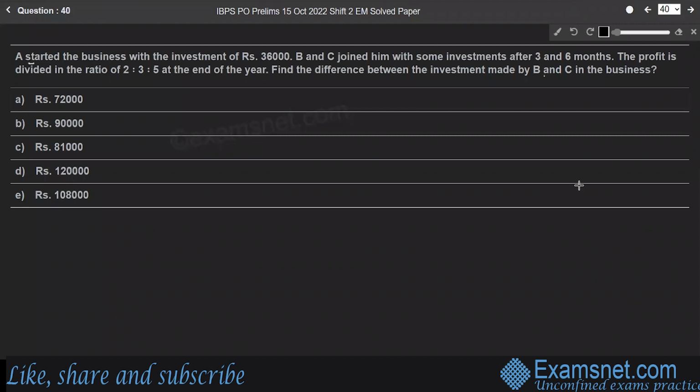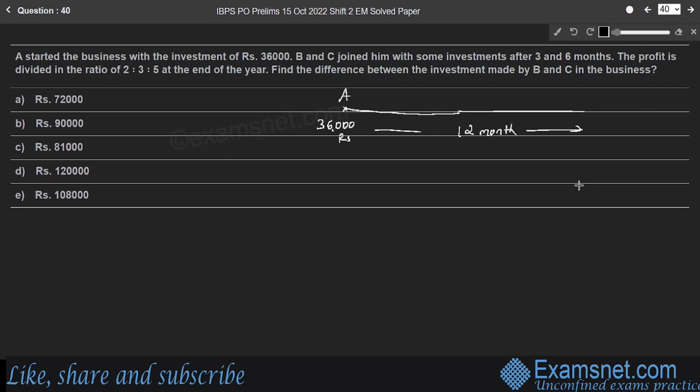Question 40. A started the business with the investment of 36,000 rupees and B and C joined him with some investments after 3 and 6 months. The profit is divided in the ratio 2:3:5 at the end of the year. Find the difference between the investment made by B and C in the business. Here, A invested 36,000 rupees at first, for 12 months, for 1 year.